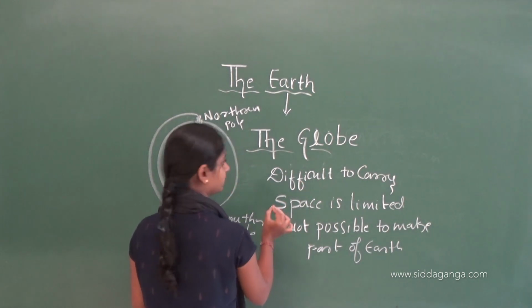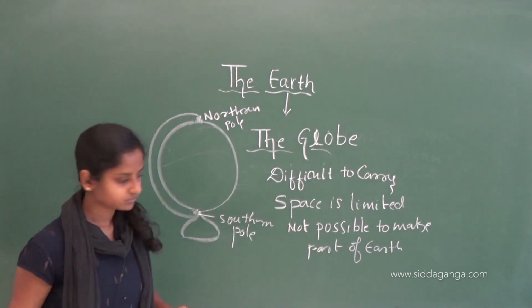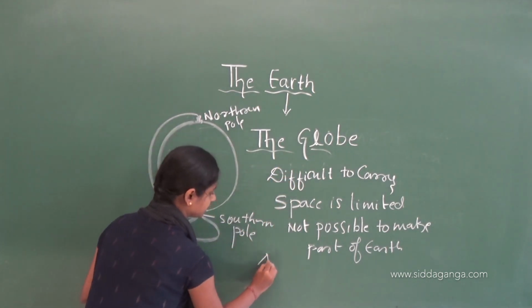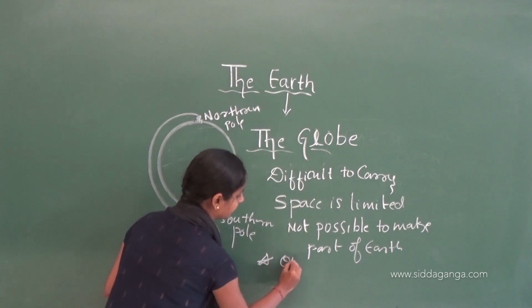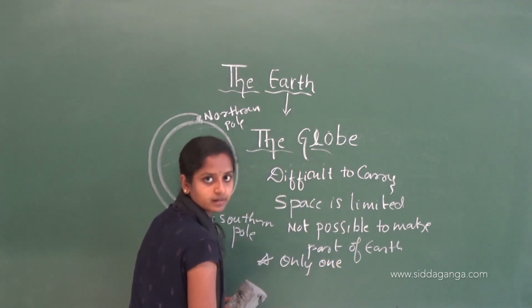Here I will write: only one part can be seen. Can you see?